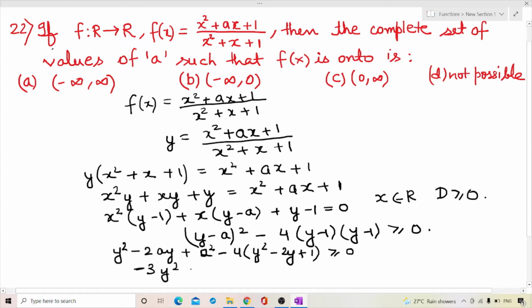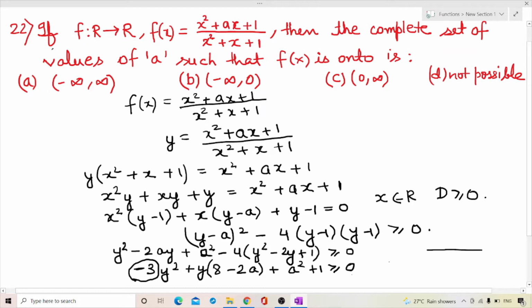So solving this, I get -3y squared + y(8 - 2a) + a squared + 1 greater than or equal to 0. Now this is a quadratic in y. The coefficient of y squared is negative. It means this is a downward parabola, and it is saying that it is greater than or equal to 0.